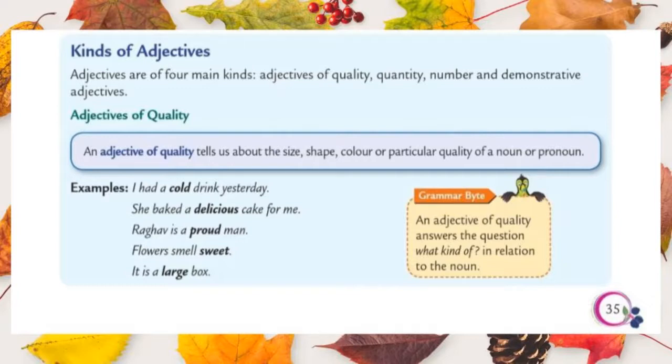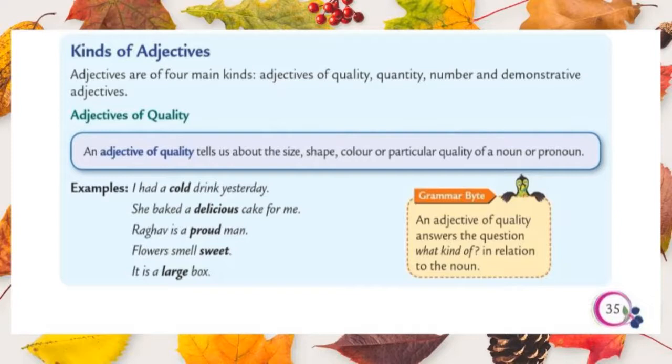Look at the 5 sentences. They have given some words in bold. So the words cold, delicious, proud, sweet and large are describing words. Okay, cold, delicious, proud, sweet, large, these 5 are describing words.